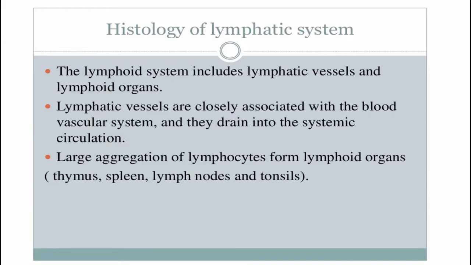This lymphoid system basically consists of a network of lymphatic vessels and the lymphoid organs. Lymphatic vessels are associated with the blood vascular system, and they drain lymph into the systemic circulation, while the lymphoid organs are formed when the lymphocytes are collected and aggregated. The lymphoid organs include thymus, spleen, lymph nodes, and the tonsils.